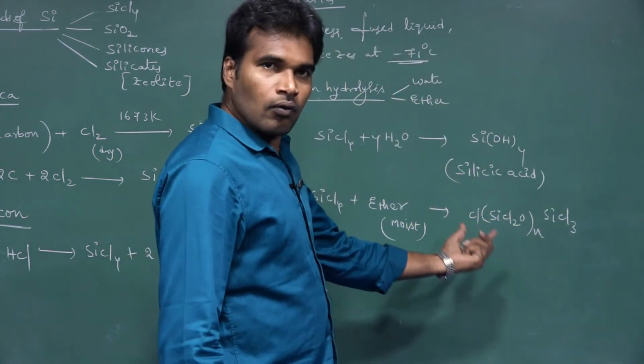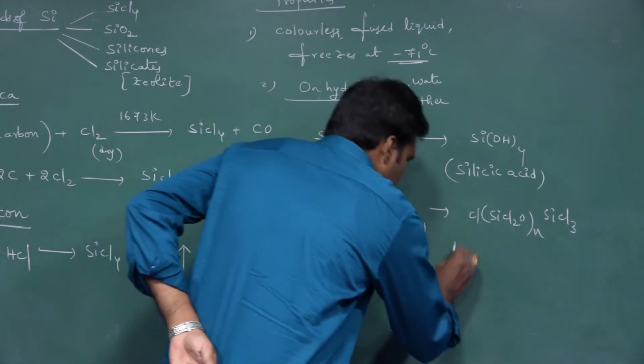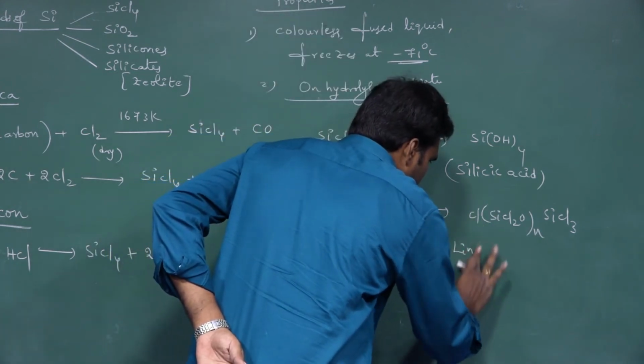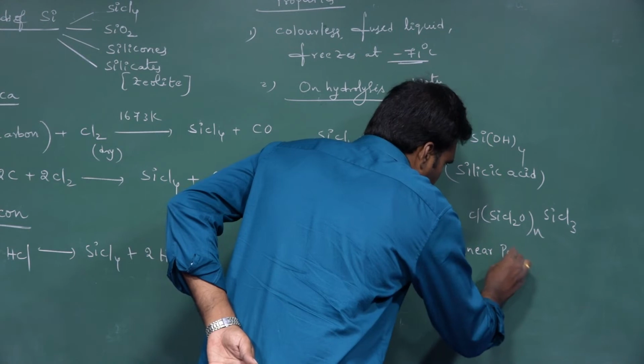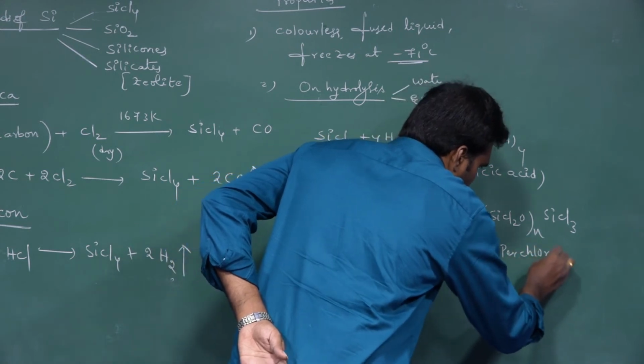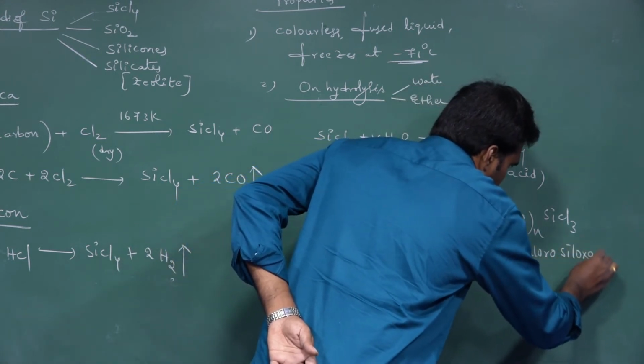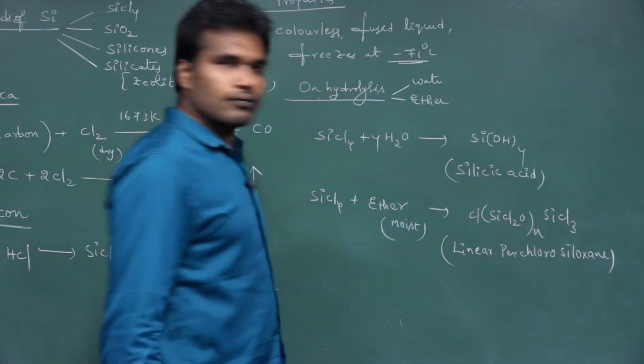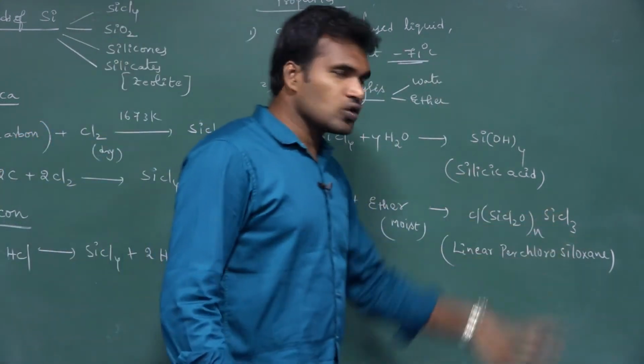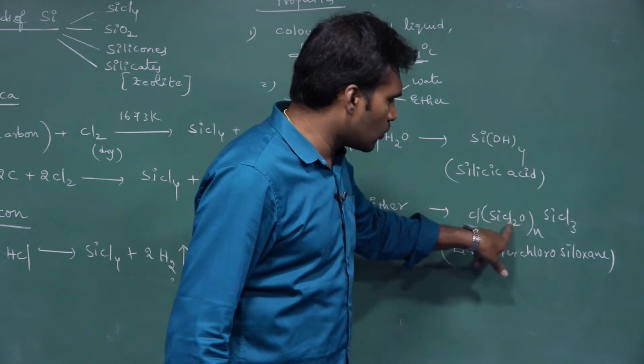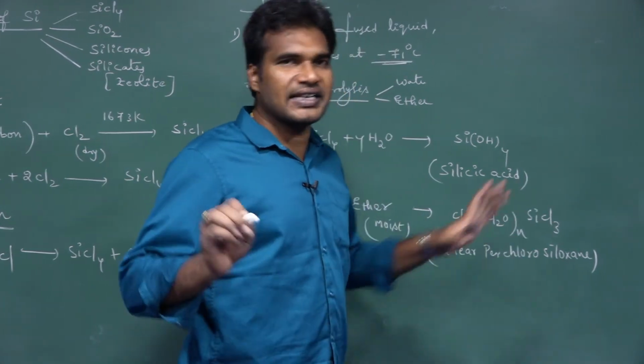This kind of polymer we get. We call this linear perchlorosiloxane. Here this SiCl2O unit is repeating itself.